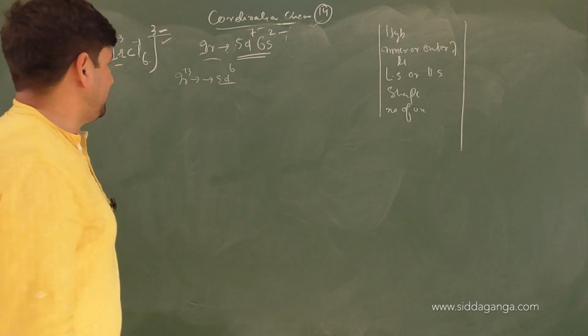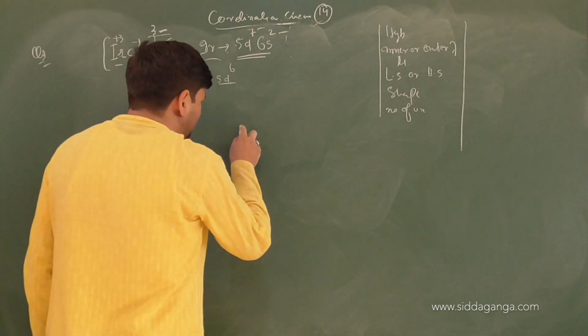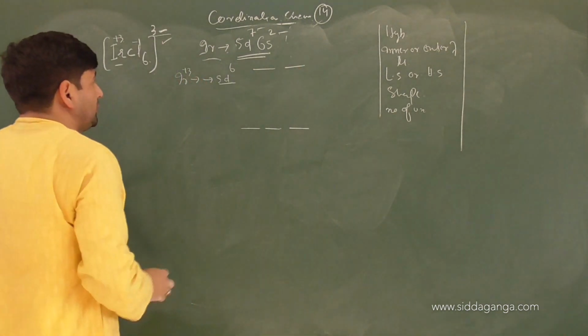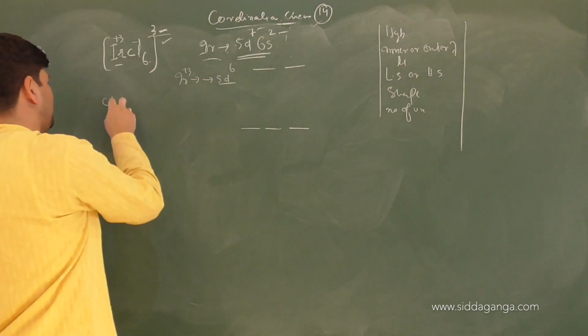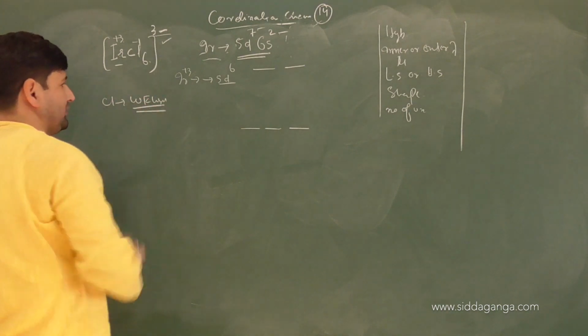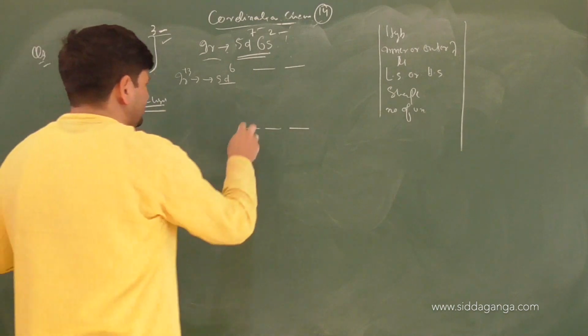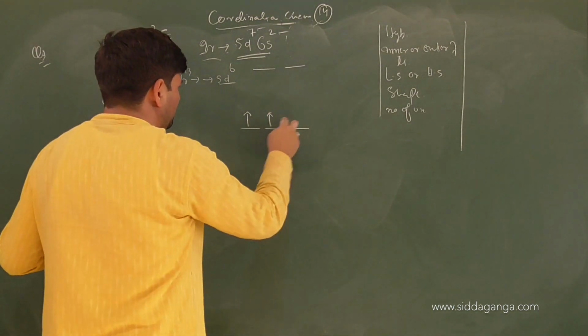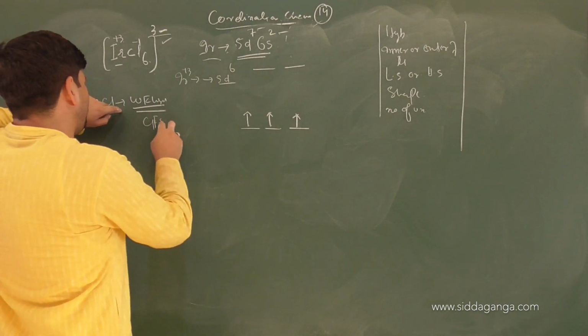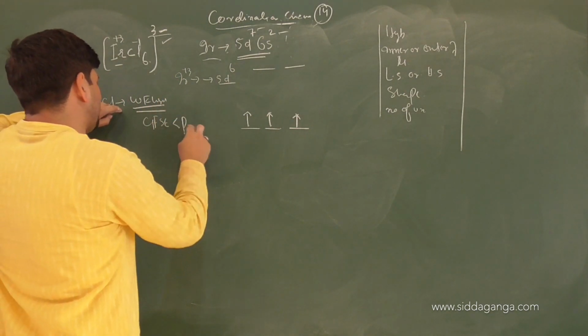Right? Then, once I am using crystal field theory approach, is chlorine a weak field or strong field? Chlorine is a weak field ligand. There is no doubt in this case. So what do we consider is 1, 2, 3. Because it's a weak field ligand, crystal field splitting energy will be less than pairing energy.